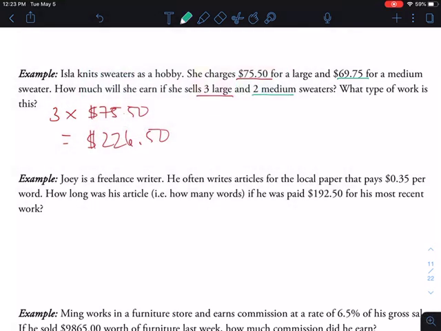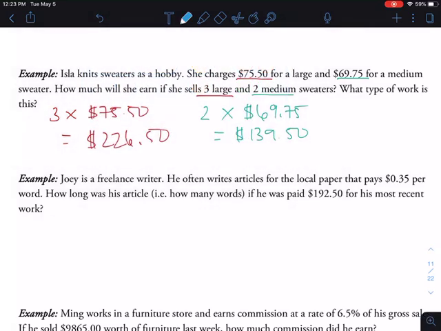Okay, and then she also sells 2 medium sweaters. So we're going to multiply the cost of the medium sweater, which is $69.75, by 2. Whoops. And that is going to equal, let's see, $69.75 times 2. Gives me $139.50. And again, remember that extra 0.